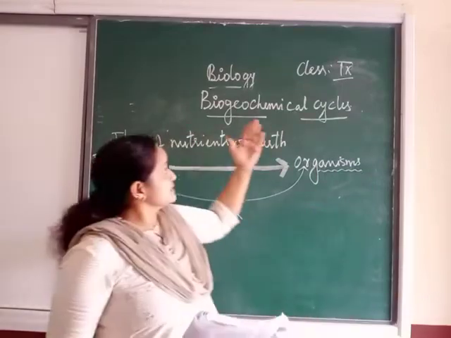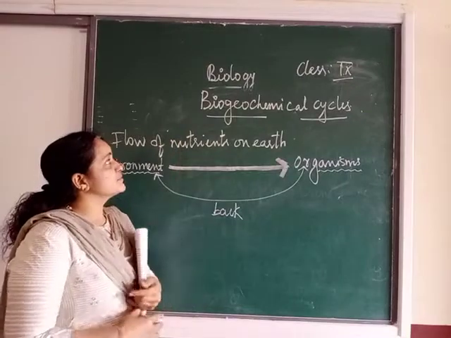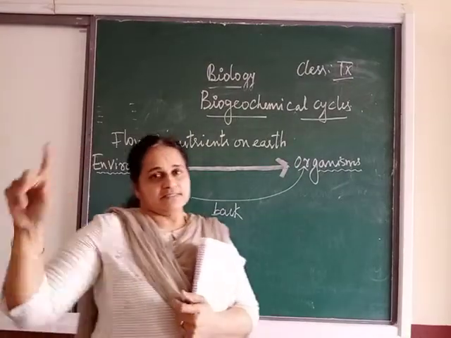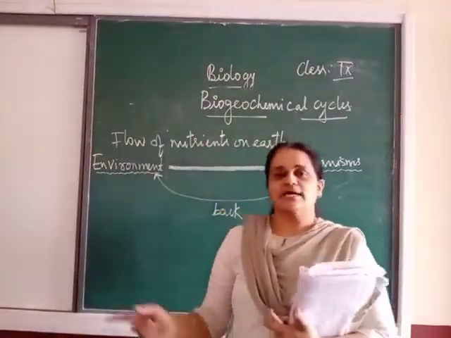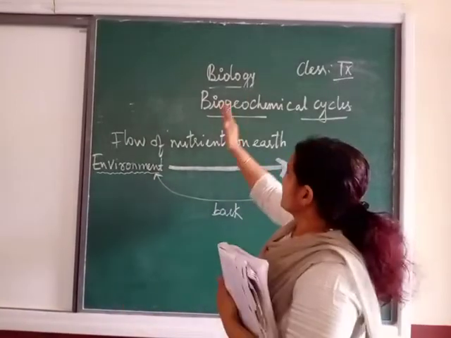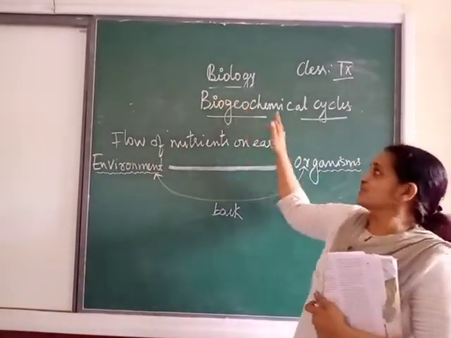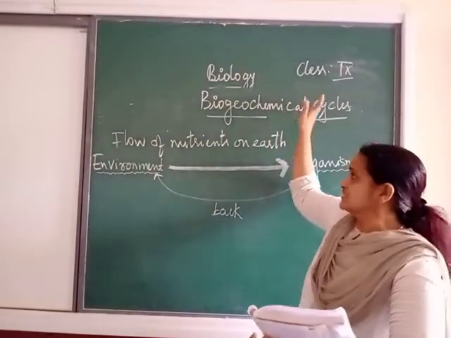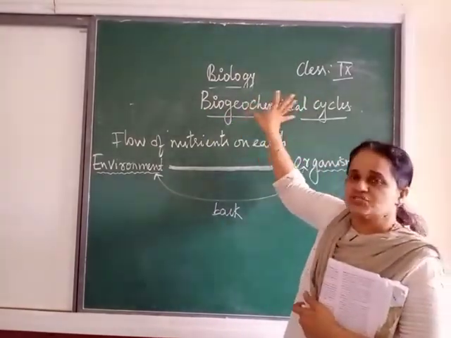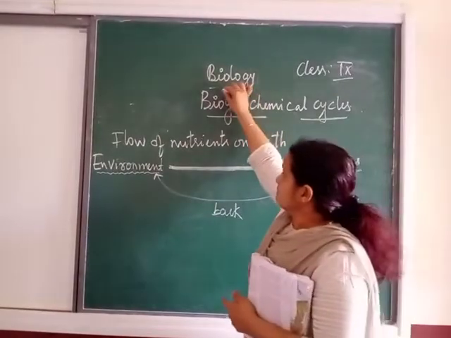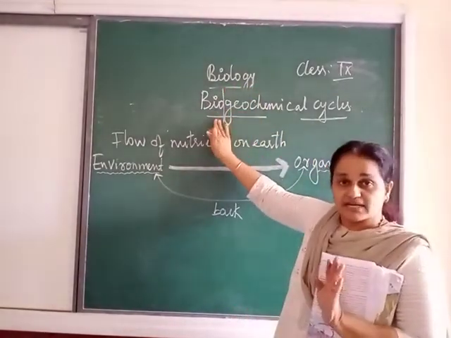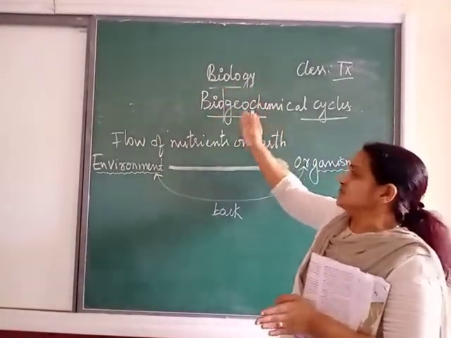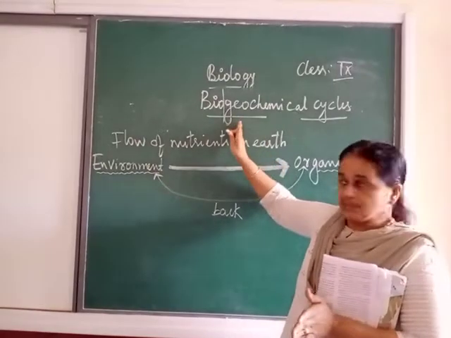In this chapter we are going to learn about the different cycles in the environment. They come under the category of biogeochemical cycles. So what does biogeochemical cycle mean? Bio, as you all know, is biological. Geo means earth.